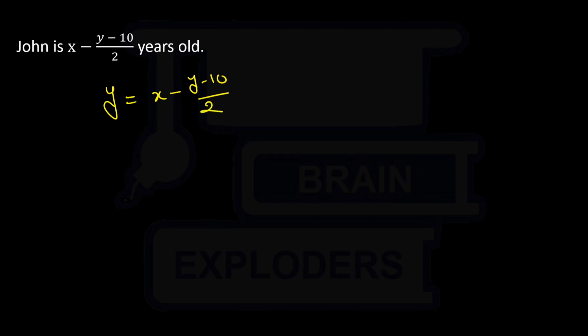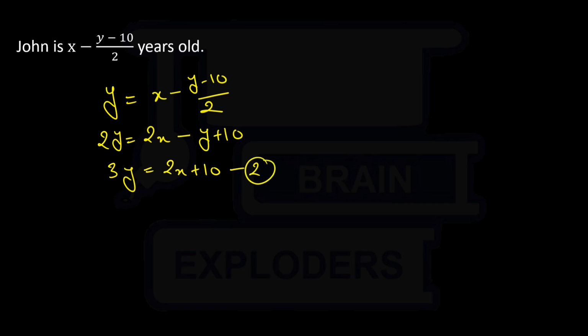Okay, just multiply 2 on both sides, so we get this, right? So we have 3y equals 2x plus 10. It is our equation number 2. Now from equation 1, what we have is 3x equals 4y, right?